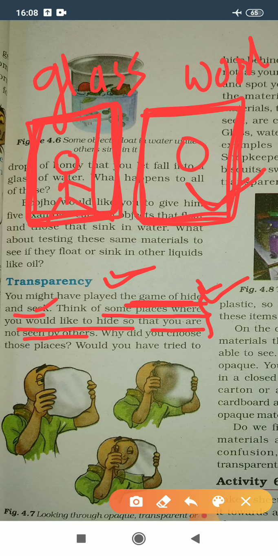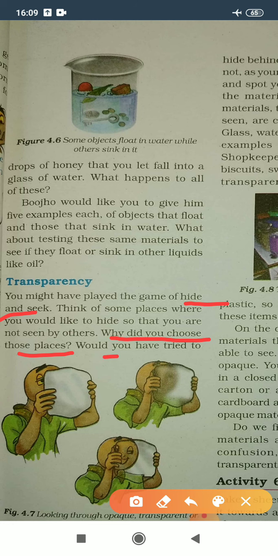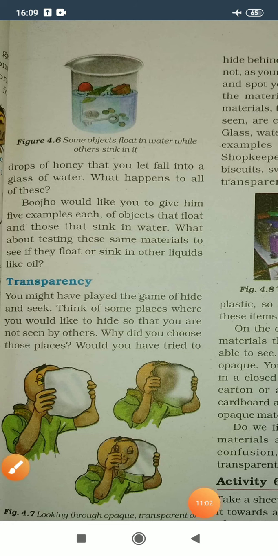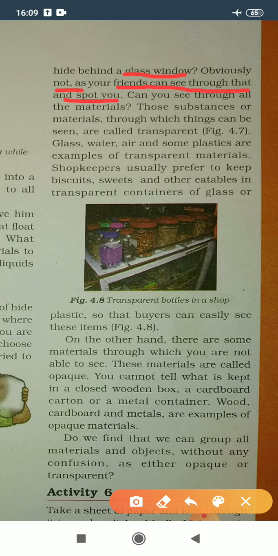Okay, that means in the hide and seek game you need to seek the place where you can hide yourself. Let's read further. Why did you choose those places? Would you have tried to hide behind a glass window? Obviously not, as your friends can see through that and spot you.